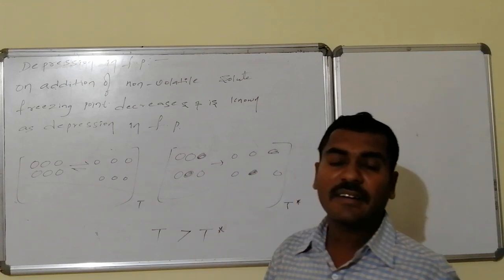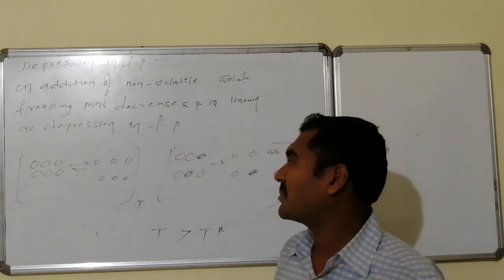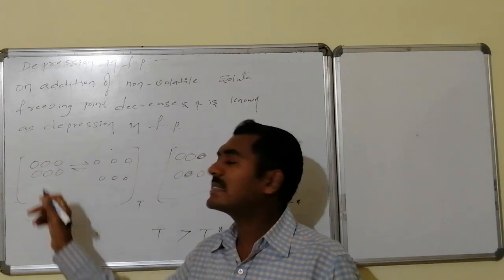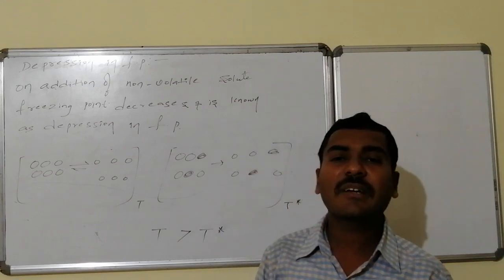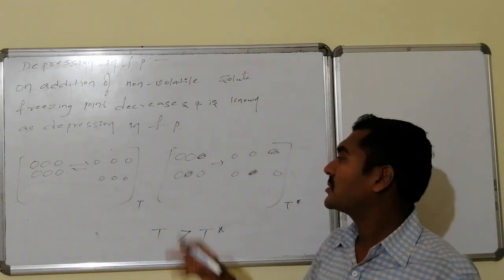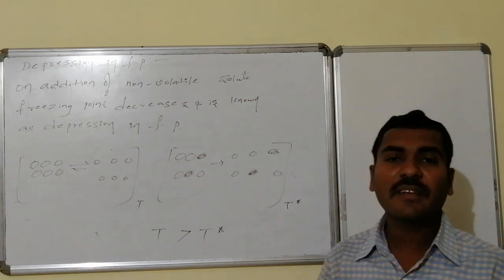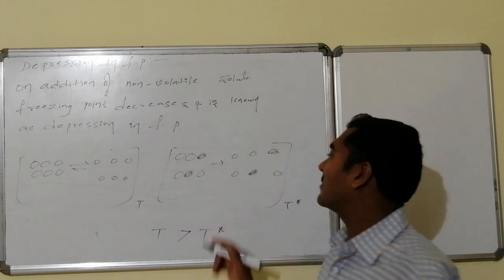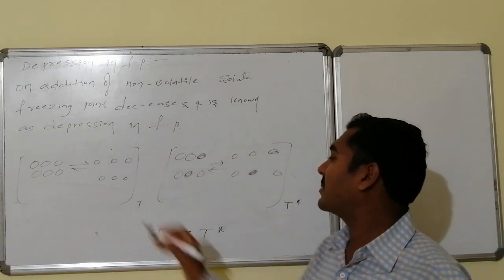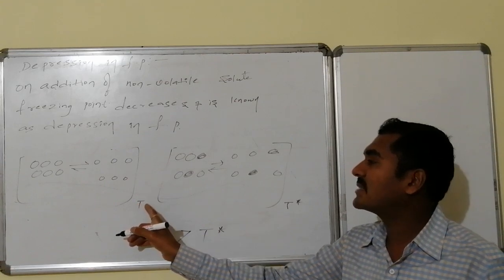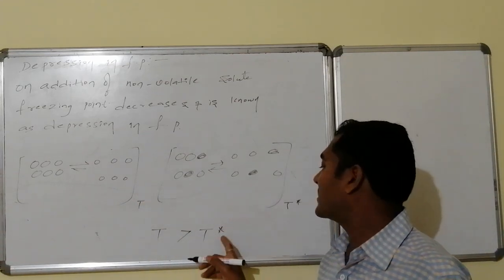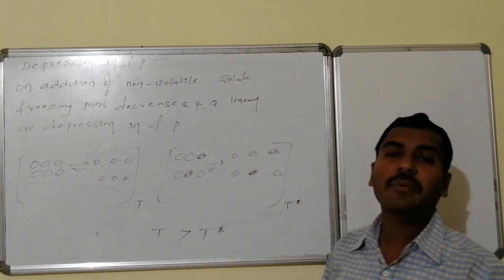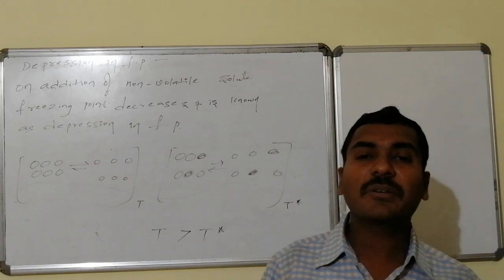When impurities are added, when non-volatile solute is added, some of the places are replaced by the non-volatile substance. Here whatever symmetry, regular arrangement is there, such an orderly arrangement is not present. So therefore it is easily converted to the next disordered state, that is the liquid physical state. The temperature for this equilibrium conversion will be smaller compared to the original temperature. So therefore this temperature is said to be its freezing point, or the melting point. So the original pure compound has a higher melting point compared to the impure compound.